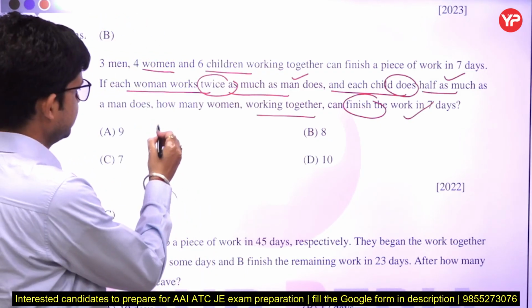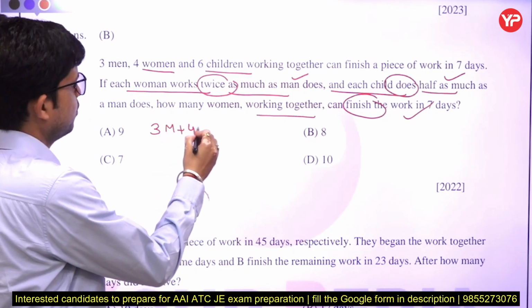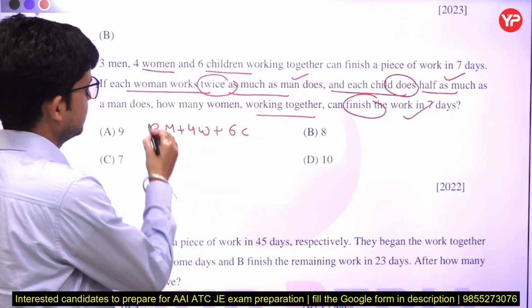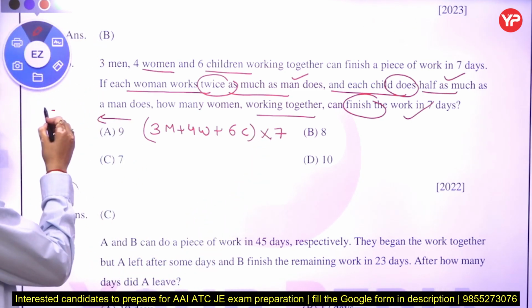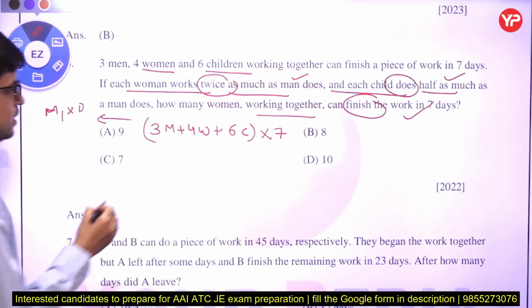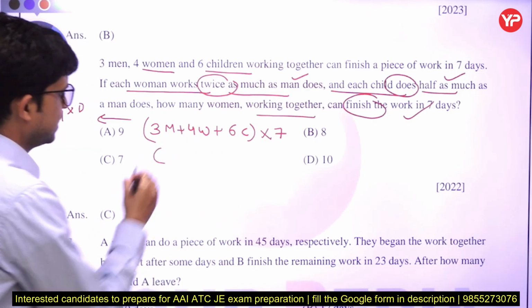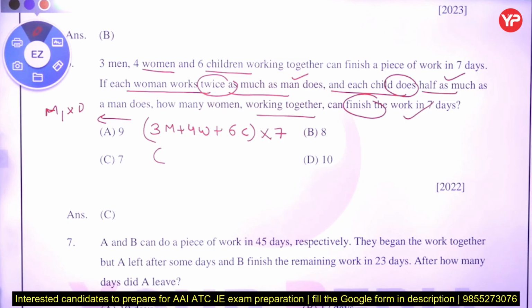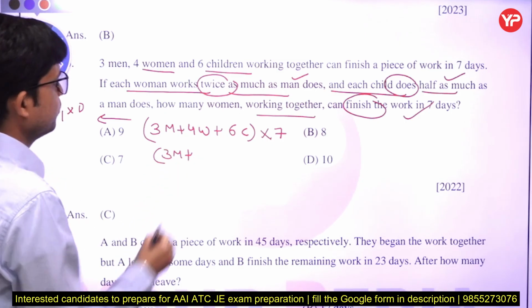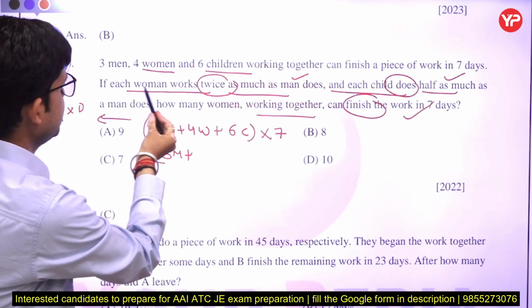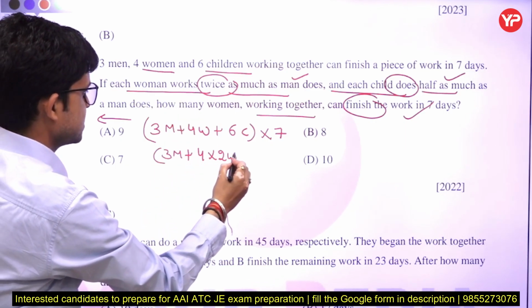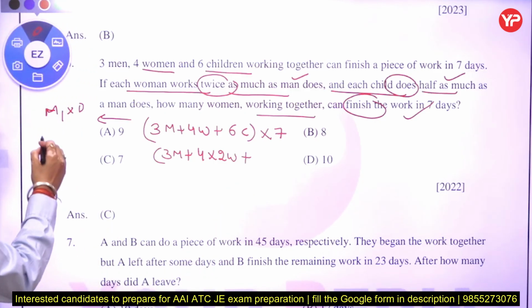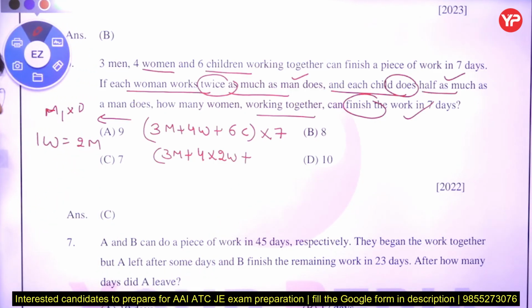We know that 3 men plus 4 women plus 6 children complete the work in how many days? 7. Okay, we are taking the formula man into days, but we have to take everything in the same value. He is saying that each woman works twice as much as a man, so we can write one woman is equal to twice of a man. Yes or no? We can write it.